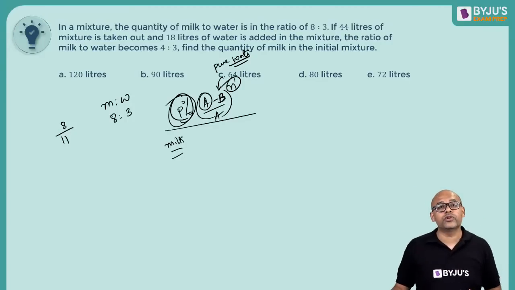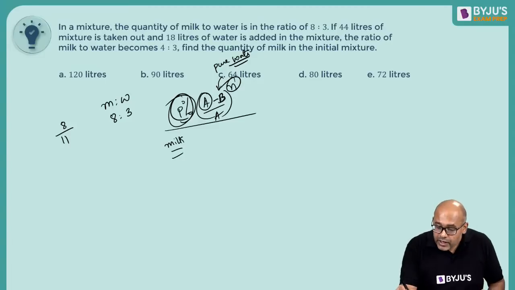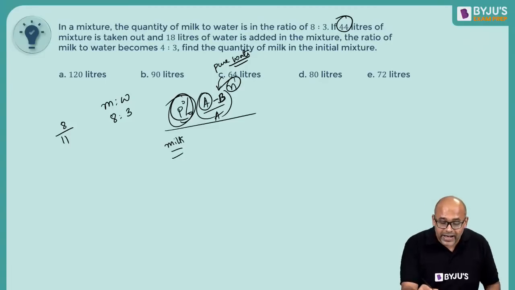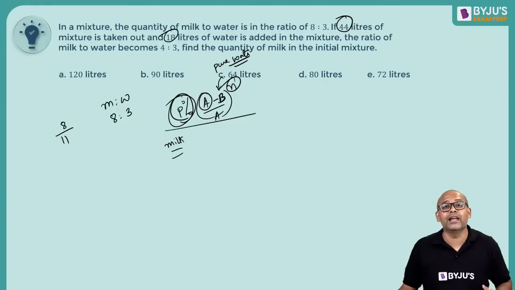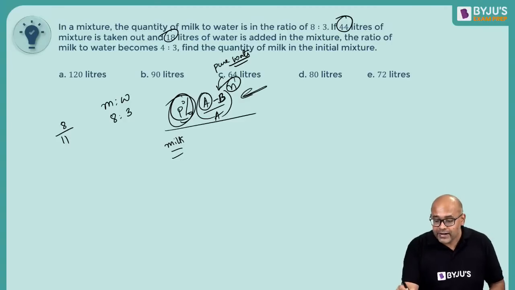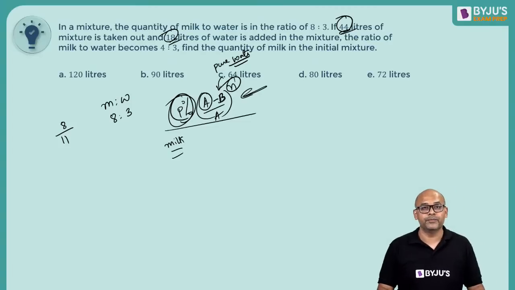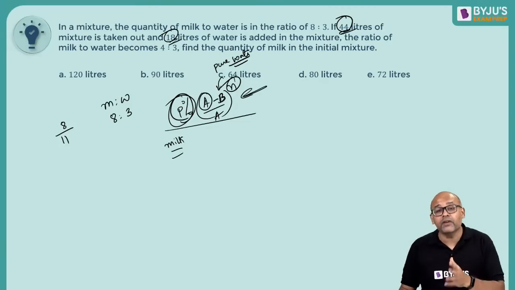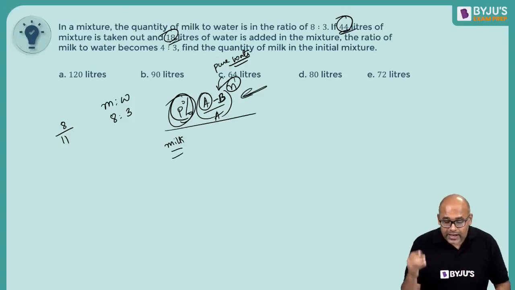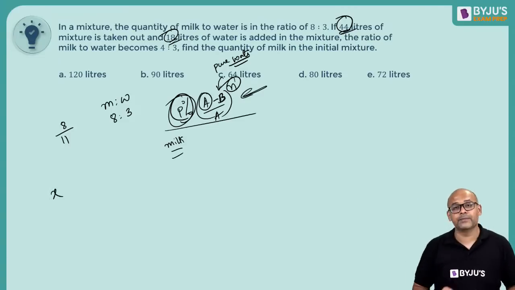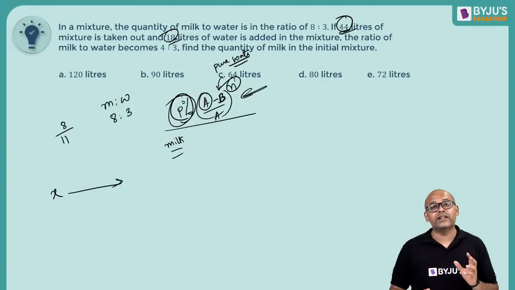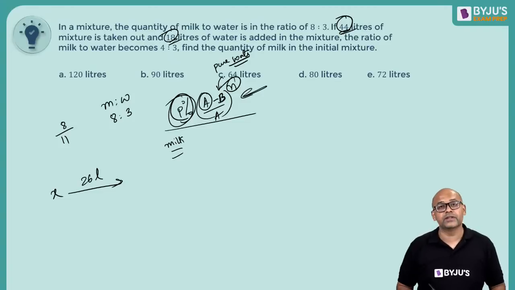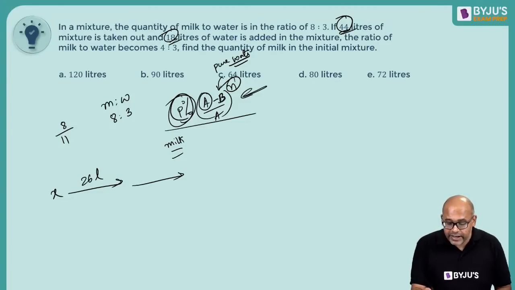In this question also, you can use the formula. The only problem in this question is 44 liters is going out, but 18 liters is coming in. That is the only problem. So you can't directly blindly apply the formula here. I can still use the formula provided the 44 and the 18 are the same, but right now they are different. So what I will do is, let me say the total quantity is X. I am taking out 44, so I will take out 26 liters first, then I will take out 18 liters.